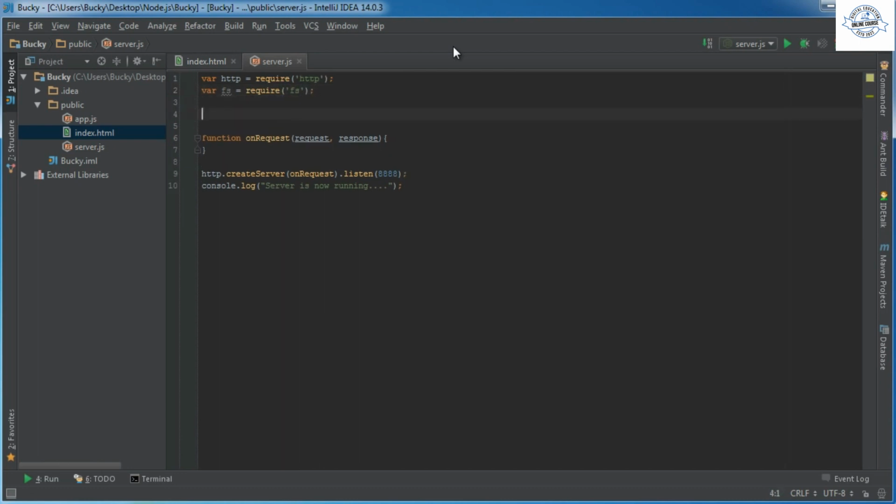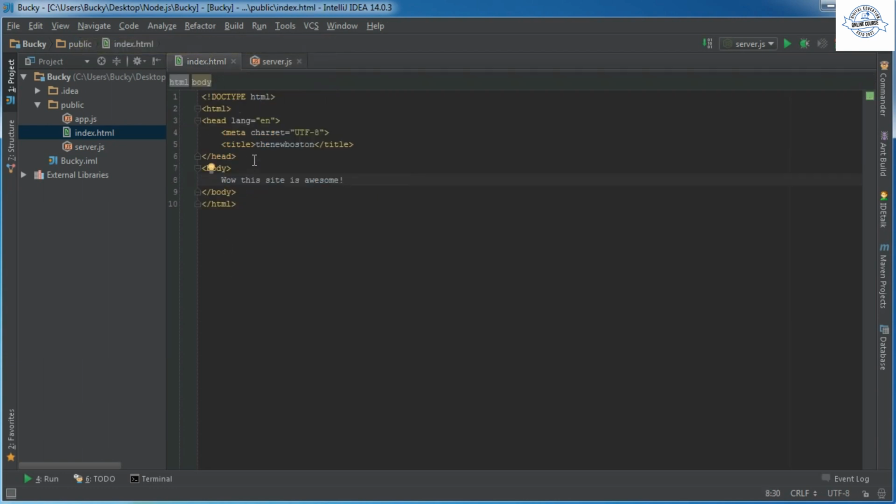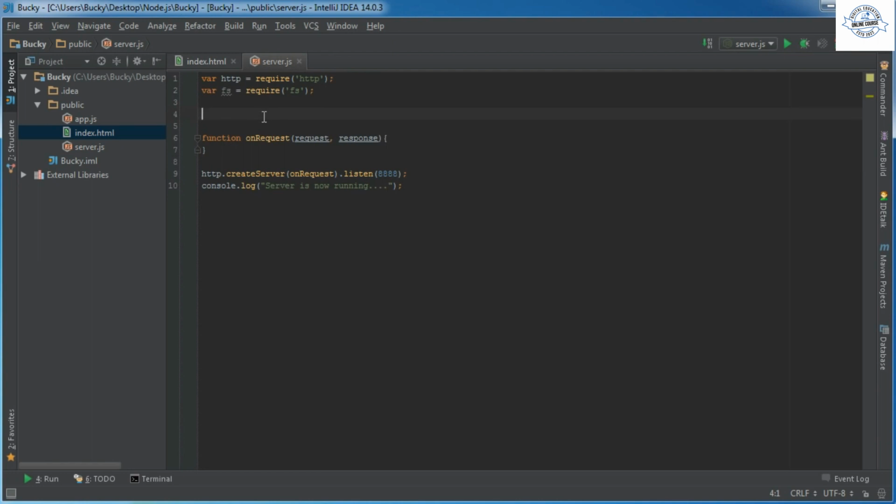So now we can work with the files on our computer, and whenever you're hosting a website, one of the first things you want to do is build a 404 response. For example, whenever they try to connect to our website, we have one HTML file, our homepage, index.html. However, what if they try to connect to about.html or movies.html? Well, we don't have those files, so we need to send them back a 404 response. In other words, a response if things go bad.